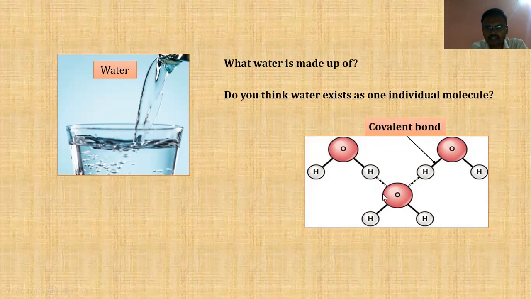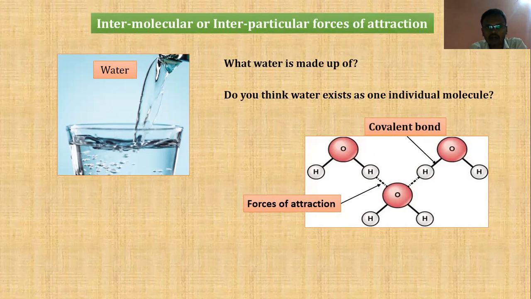Since they are existing as an aggregation of molecules, definitely there must be some force of attraction present between them, right? So what is that force of attraction which is holding them together? The forces of attraction shown here in dotted line, which is holding all the water molecules together, are known as intermolecular or interparticular forces of attraction, right?